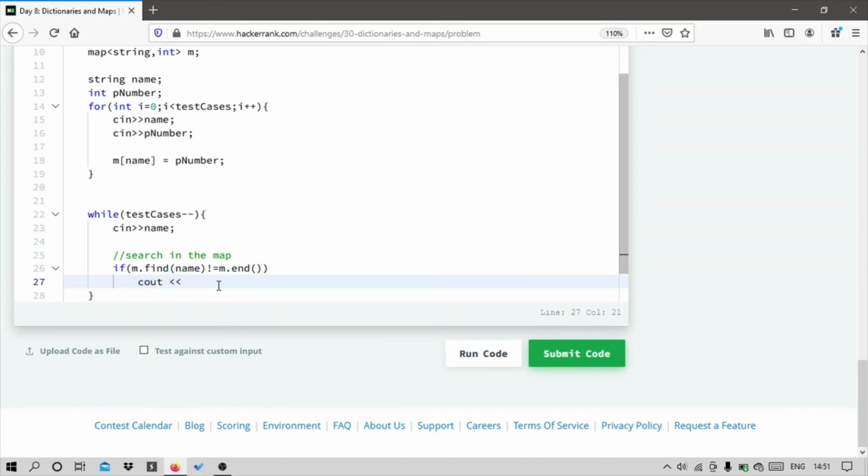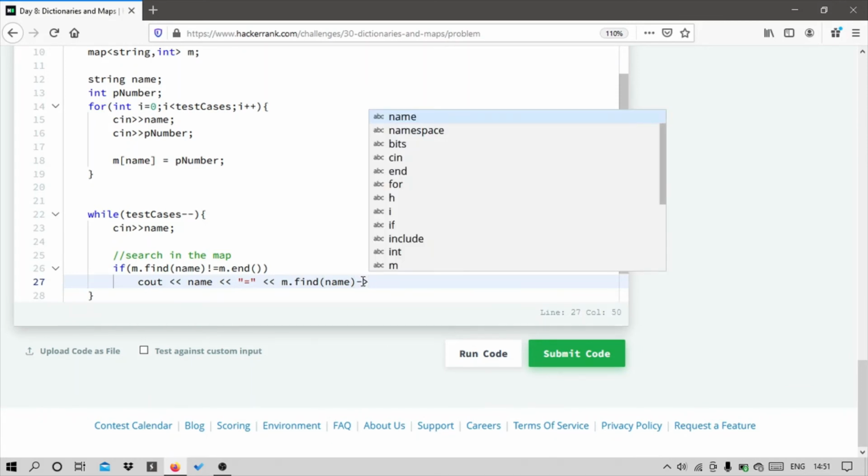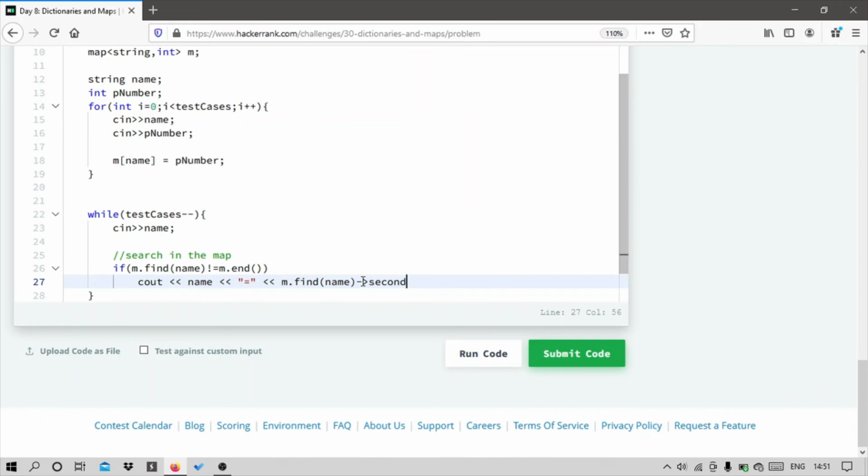And then if it is there, then we have to print that name and an equal to sign and the phone number. To print the phone number, I'll copy this and I have to write arrow and second.